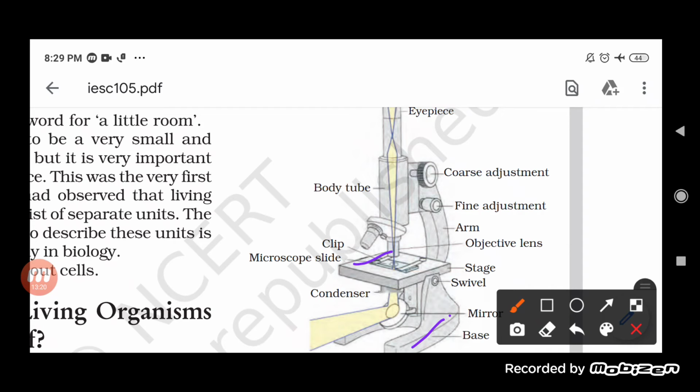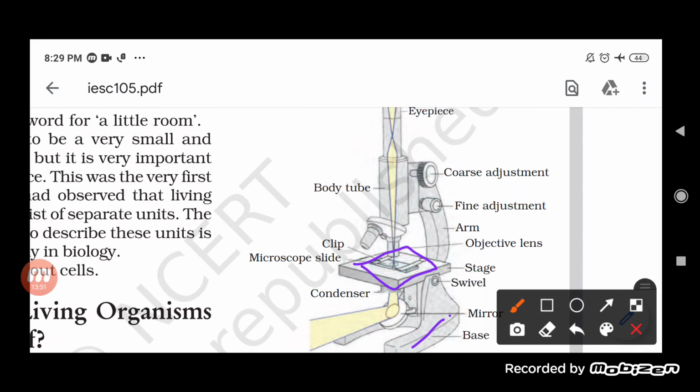Then this is the stage. Stage is where we keep the slide over it. Stage is where we keep anything, to perform anything. Similarly, we are going to see the slide. We have prepared here a slide, a temporary mount of an onion peel. So this peel has been kept over the slide. So obviously we have prepared a slide over it, and the slide will be kept on the stage.